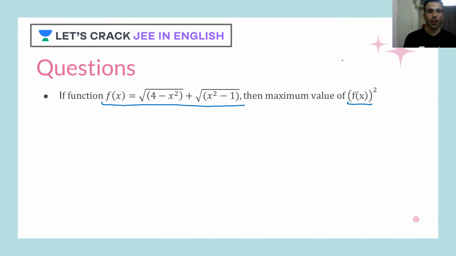Okay, chalo. Let's crack this question now. The function says f of x is equal to this. We have to find the maximum value of the square of f of x, so first find the square of f of x.